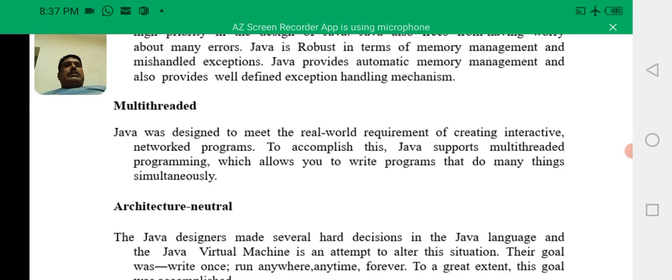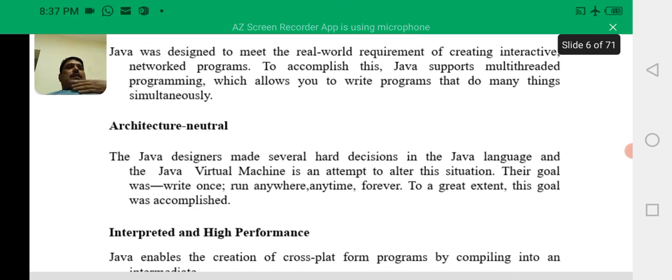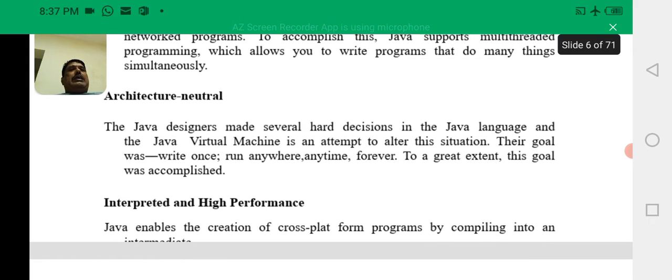It is possible with Java, and it is architecture neutral because after compilation, the Java program is converted into bytecode, and the virtual machine runs the bytecode, and finally executable code is obtained with the Java virtual machine.